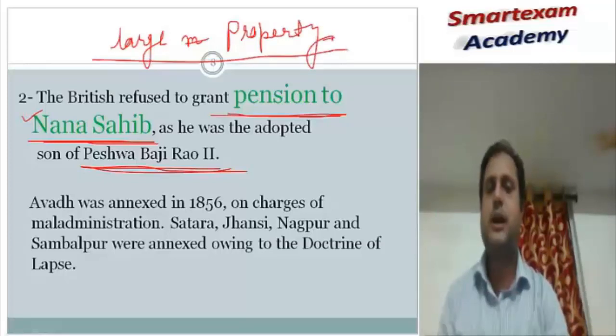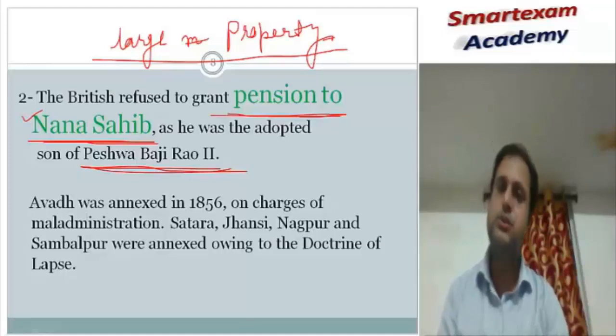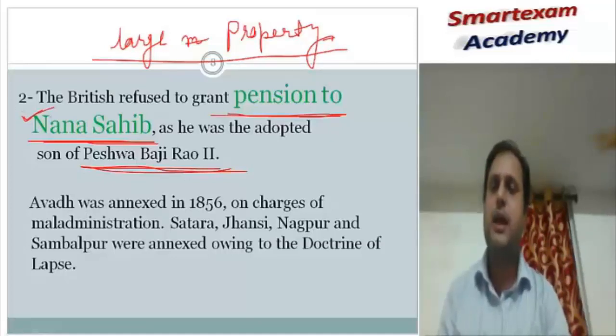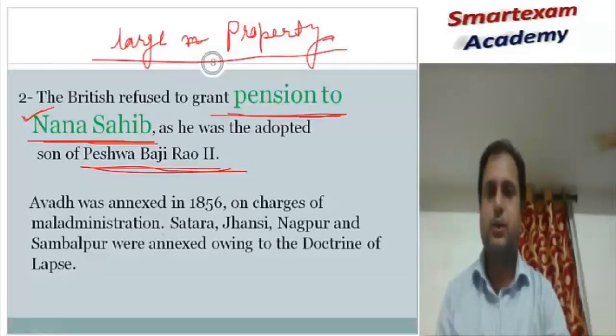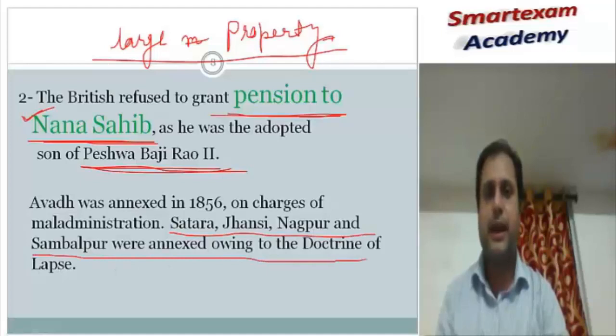So Nana Sahib also became angry against the British Empire, wanted to take revenge, and participated in the rebellion. These were the main kingdoms: Satara, Jhansi, Nagpur and Sambhalpur were annexed according to the doctrine of lapse. So it was also another cause.